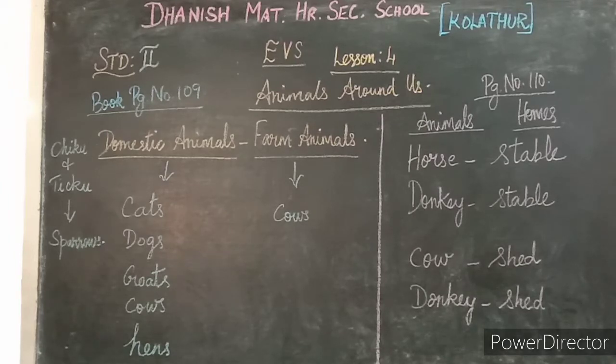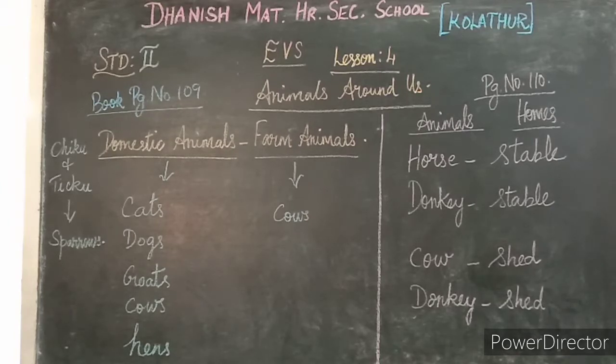So you have to match them. That is, first one you can see horse. So match it to stable. To this side you connect like this. Next one is calf, shed. So you match it to cow. Next one is donkey. You have to match it to stable and the horse, that is donkey.